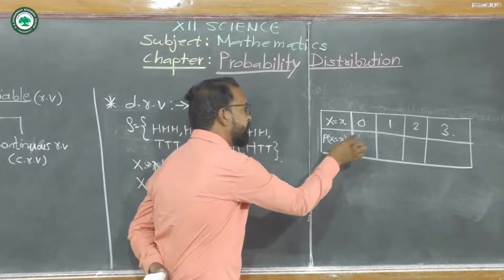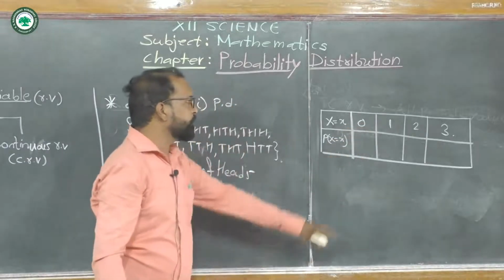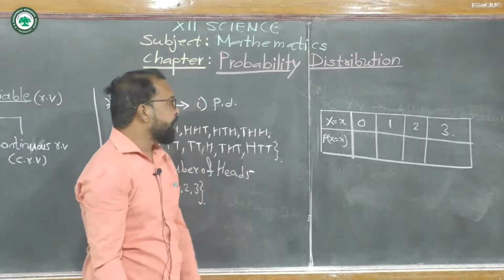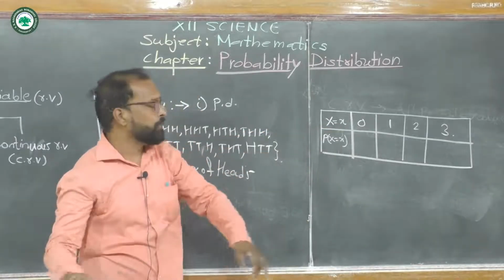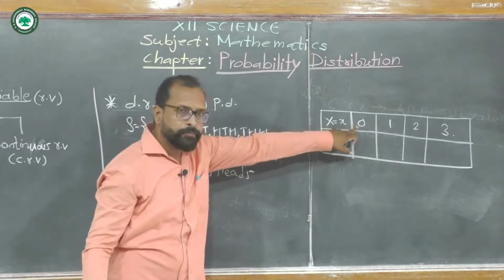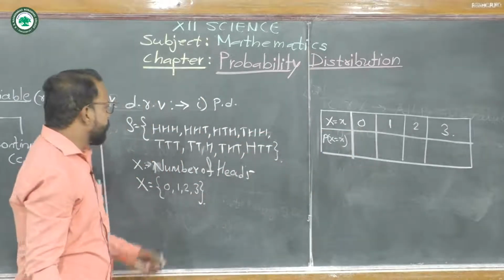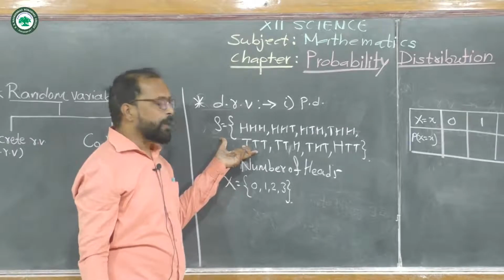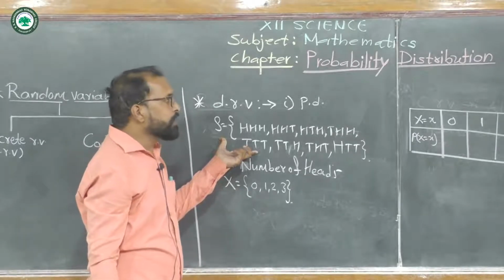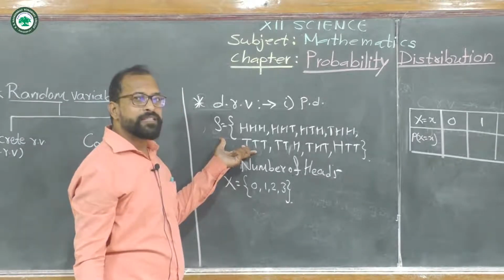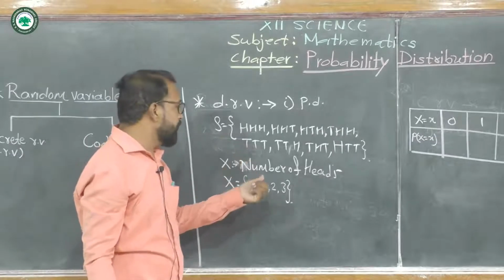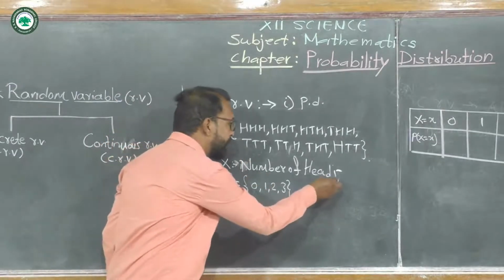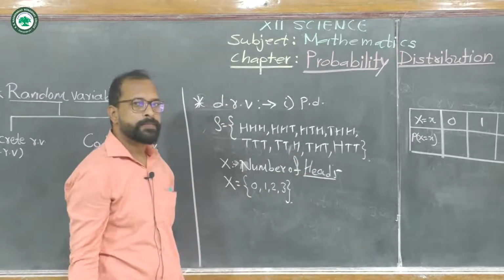For the first value, 0, find all the elements from the sample space having 0 heads, because we defined the random variable as the number of heads.